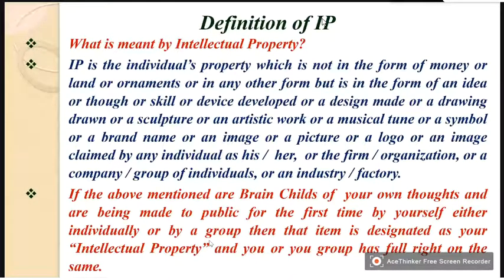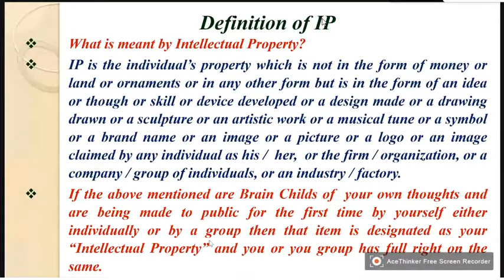Or if you have gold ornaments, those ornaments are your property. So here, intellectual property means it is not physically acquired goods, but it is a property that belongs to the mind and brain.